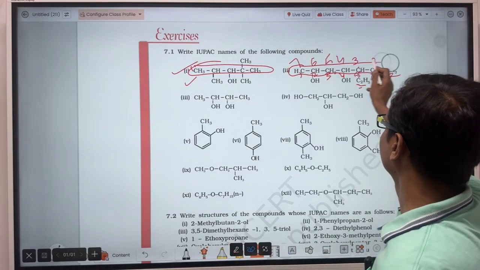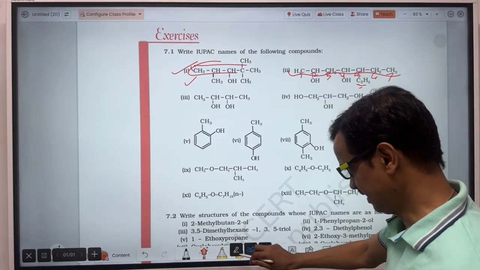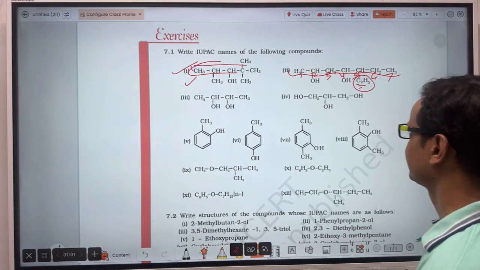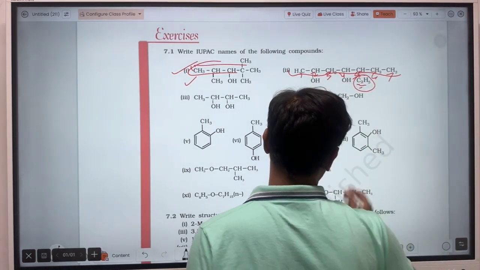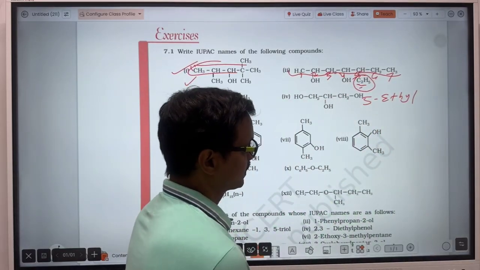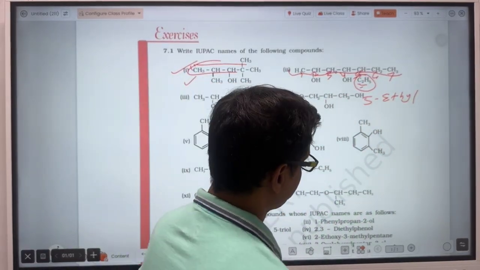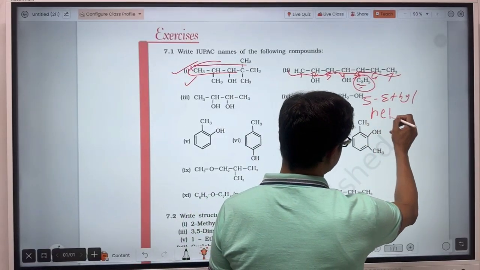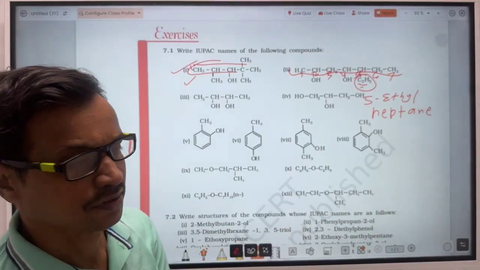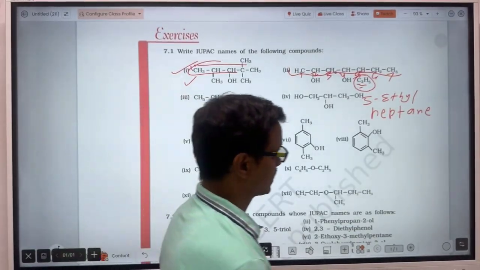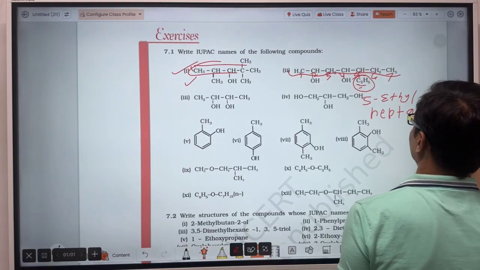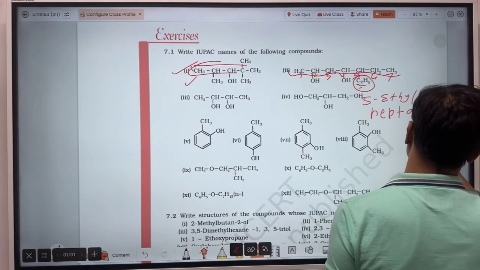Then consider the substituent, which is at fifth position. So its IUPAC name will be 5-ethyl, and the main chain is of 7 carbons, so heptane. The E will be retained because there is more than one OH. So that will be heptane-2,4-diol.